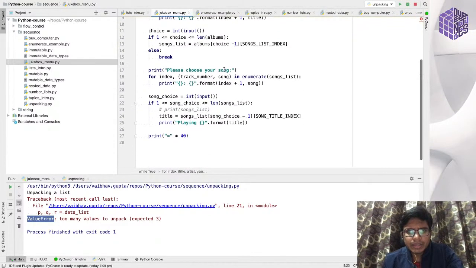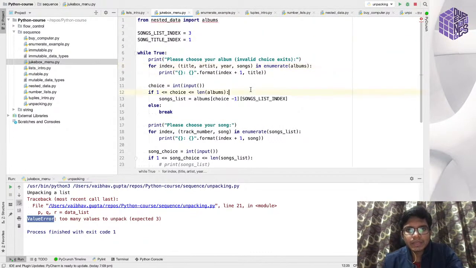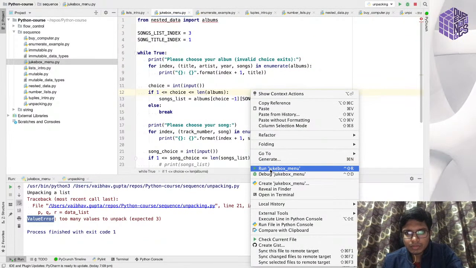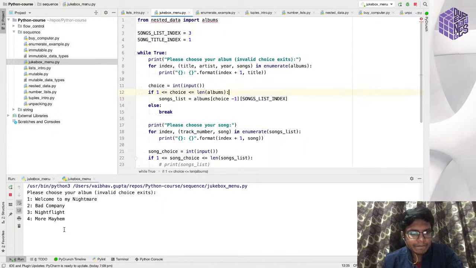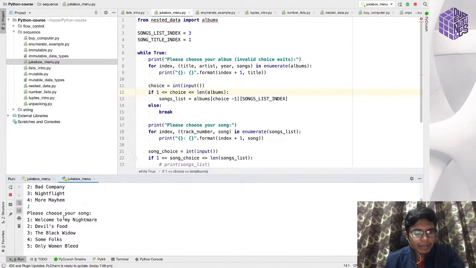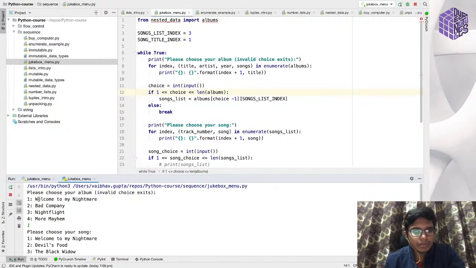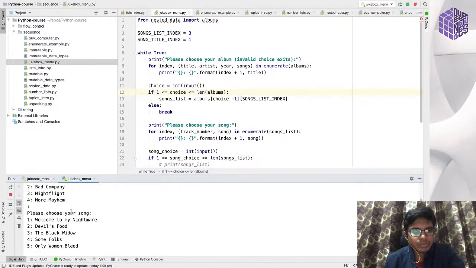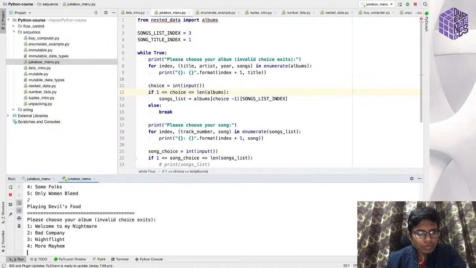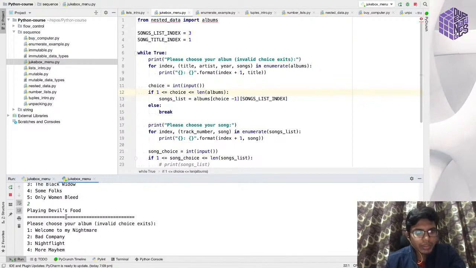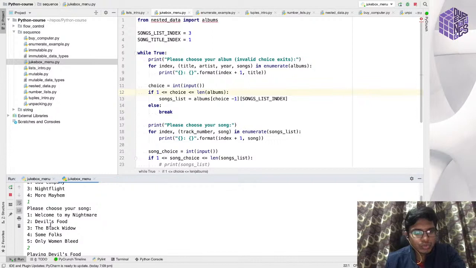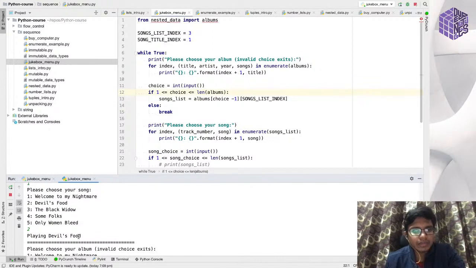I'll just run the program first and then I will explain what the program does. It says please choose your album. Let me choose Welcome to the Nightmare, and from this album it says choose your song. I'll choose this song, Devil's Food. As soon as I choose my song it will start to play the song Devil's Food.